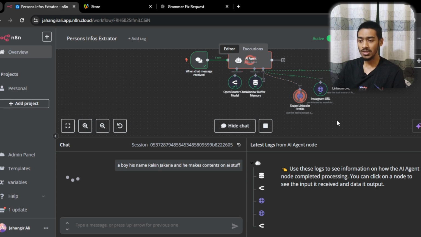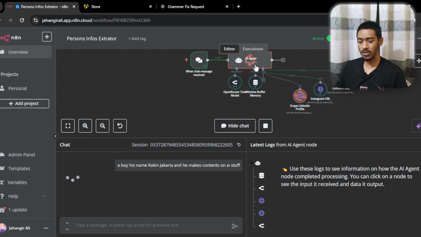it has given this tool which scrapes all of my LinkedIn profile. Right now, as you can see, it's scraping my LinkedIn profile, and after it's done, it will come back again and give all the information. Then the AI agent will analyze all the data and give it to me in a beautiful sequence. So that's how it really works.